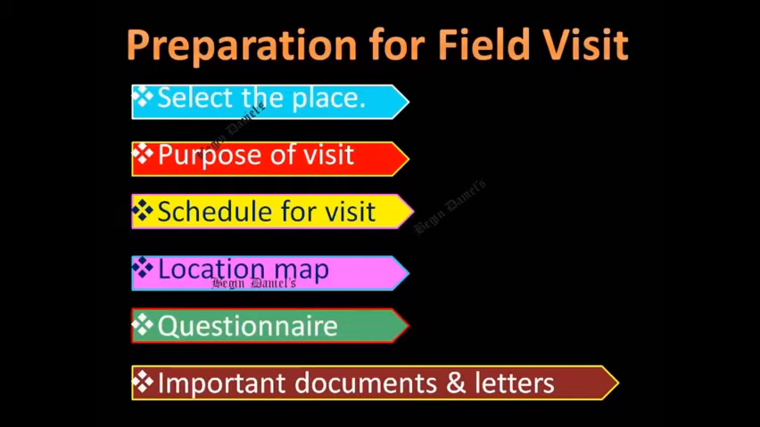Before they go for a field visit, children have to prepare a questionnaire, that is a set of questions to collect the information. They also have to collect the important documents and letters. That is, if children want to visit a certain factory or an industry, they need to take the permission of the factory owner. So they should have this document before they go for a field visit.